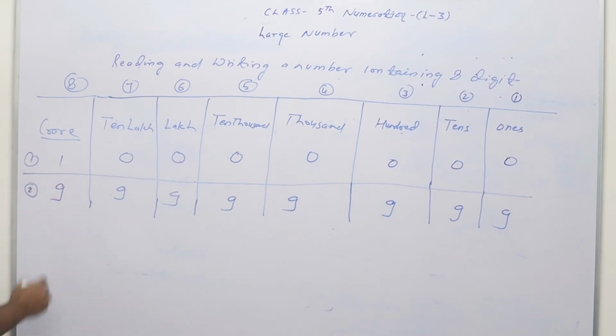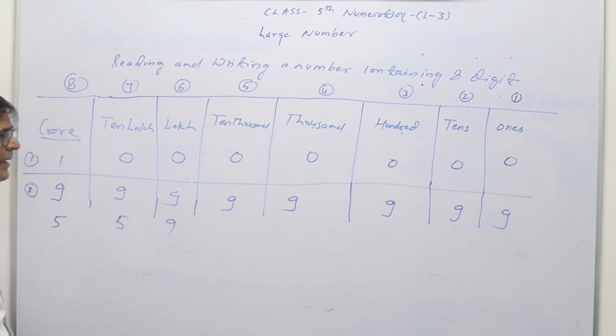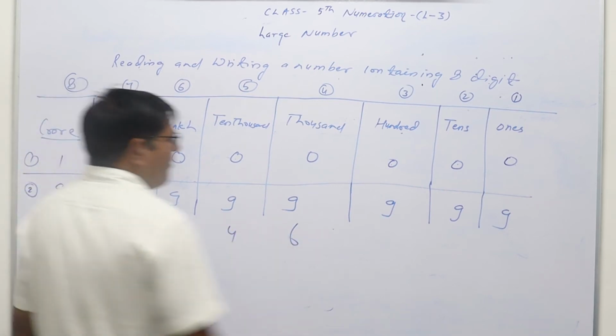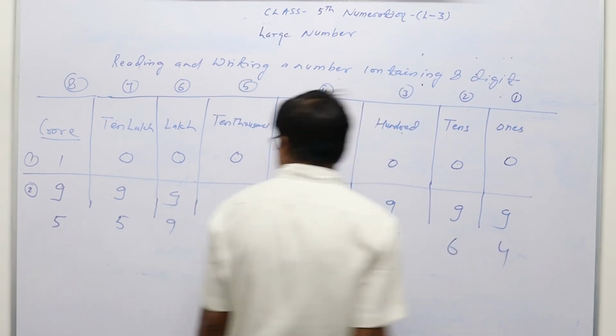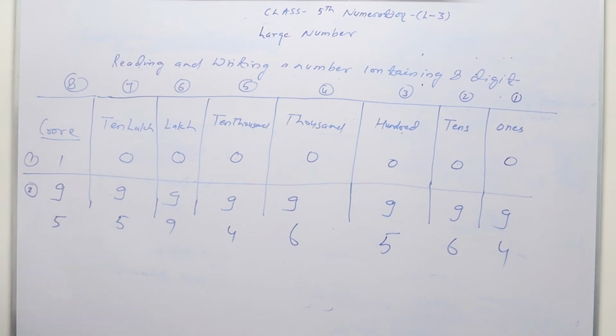Now if we have to write 5 crore 59 lakh 46,564, we will write it in this way. So how will we read this number?